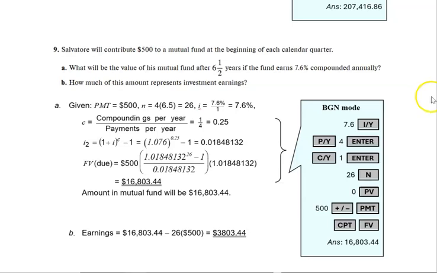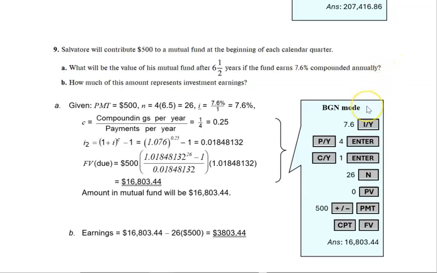Okay, so let's look at 9. Salvatore will contribute $500 to a mutual fund at the beginning of each calendar quarter. So again, it's beginning mode and it's quarterly, so 4 times a year. A, what will be the value of his mutual fund after 6.5 years if the fund earns 7.6% compounded annually? Okay, so the payments are being made quarterly, but the compounding is happening annually. So we can see right there our P/Y and our C/Y are different. So we have to remember to put those in. So let's do this part first.